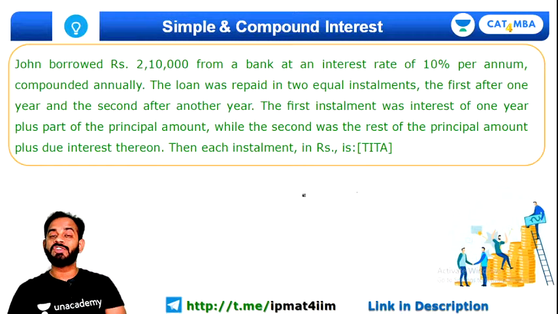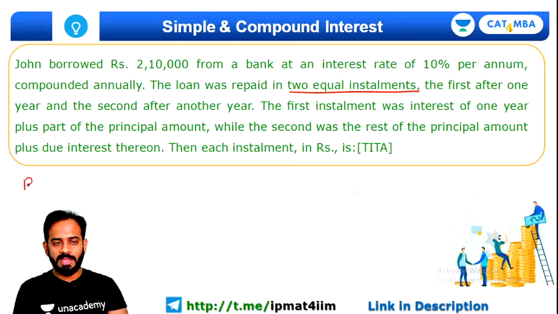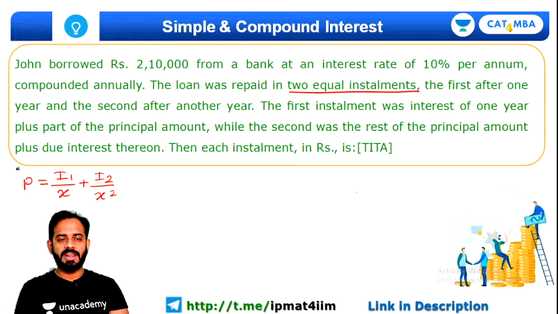So this question is again based on two equal installments. And do you remember the formula? I'll just rewrite the formula here. The formula is principal is equal to I1 upon x plus I2 upon x square. Since there are only two installments included here, this will be the formula that we are going to use.